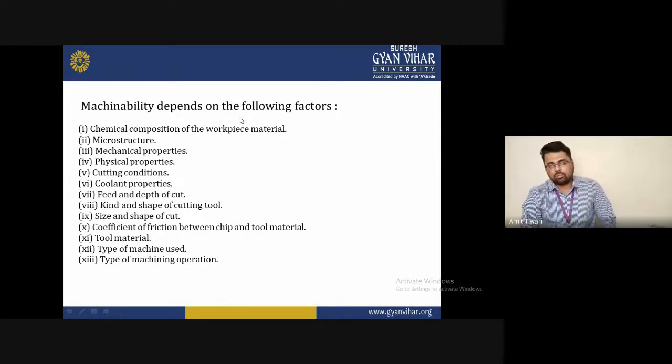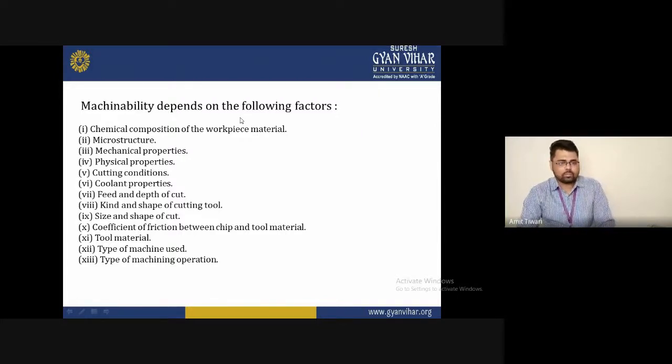But if the coefficient of friction is high, it will definitely increase the temperature and the heat dissipation zone, which is dangerous for our machinability and reduces the quality of the surface.